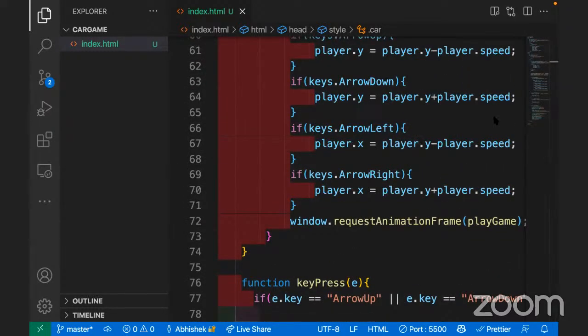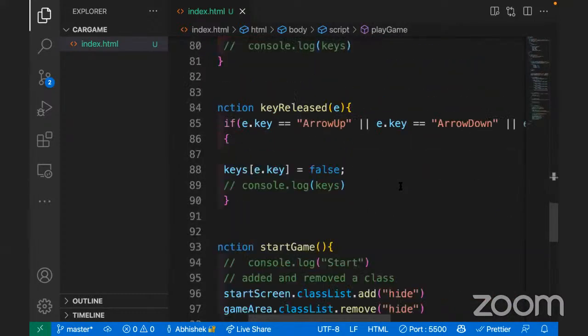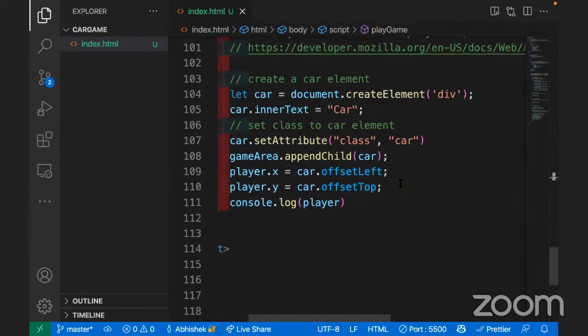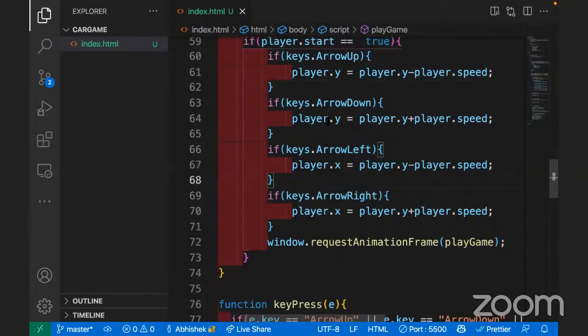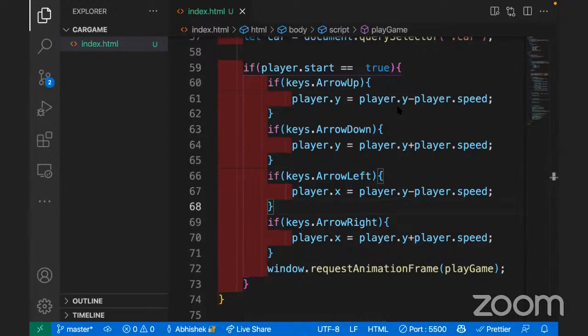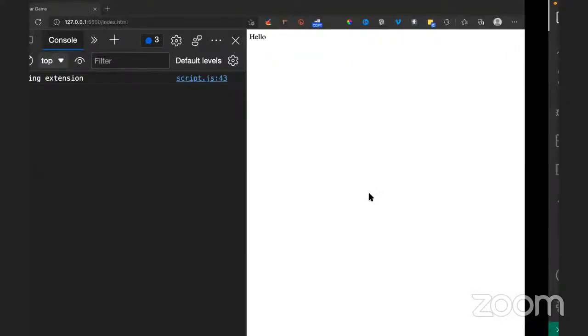What we are basically doing is that the car has some initial position, which we have taken here in the X and Y. And we are trying to change this X and Y depending on the button we press, right? So let's suppose the value of X and Y has changed. Then it should be reflected on our screen that the car is moving, right? Okay, so let's have a look.